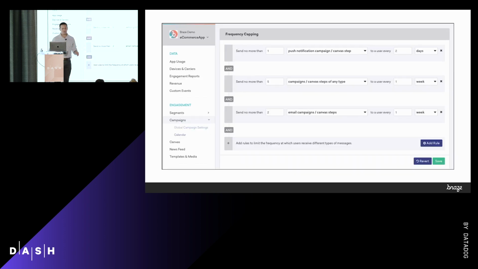So last thing about the feature before we jump into the nuts and bolts. This is what it looks like to our marketers when they set them up. So again, it looks really simple, right? We've got send no more than 5 campaigns to a user every week, no more than 1 push notification every 2 days, and no more than 2 emails every week. Really easy to set up, but really complex under the hood. How does this fit into that pipeline?